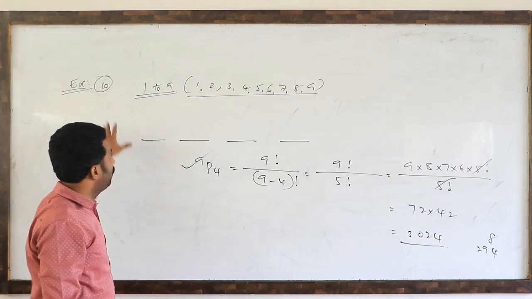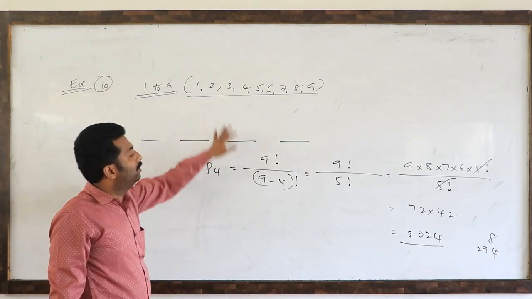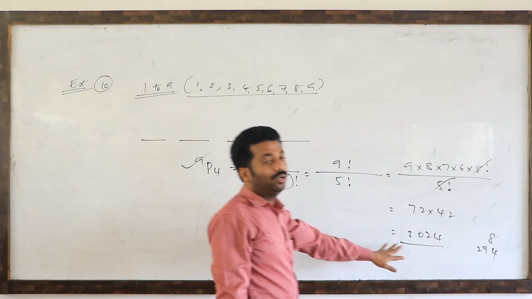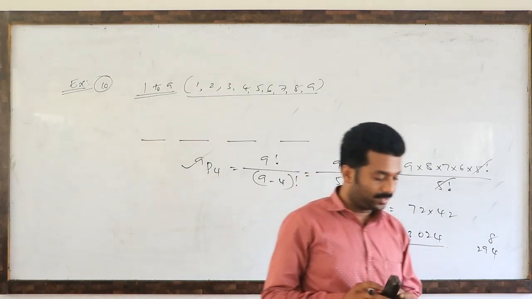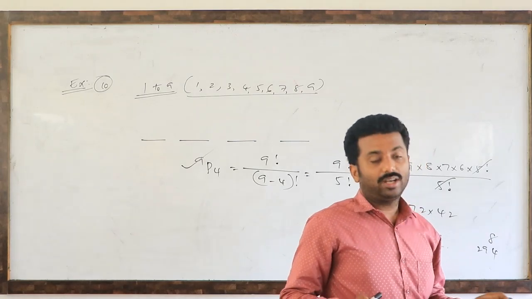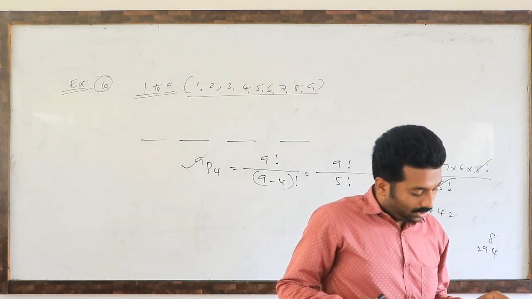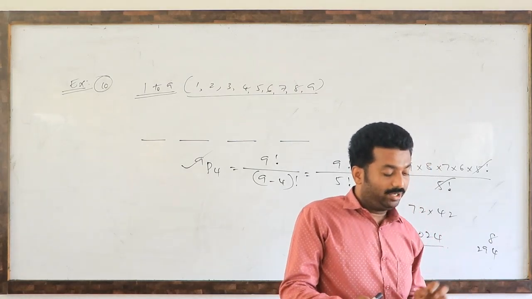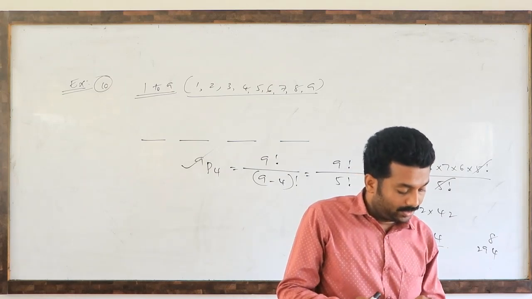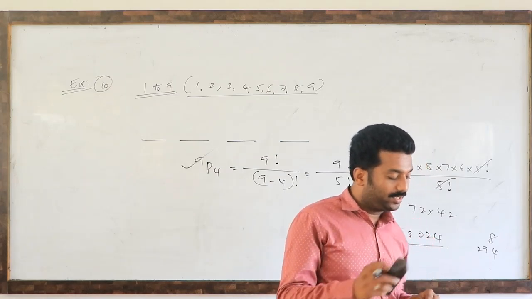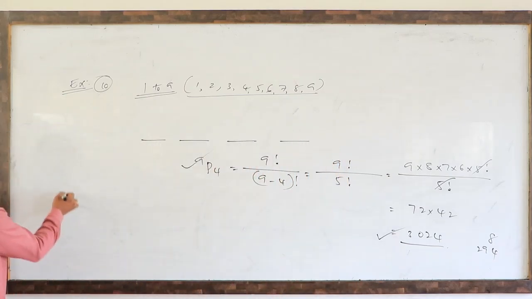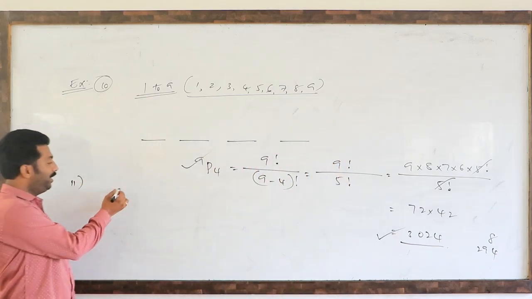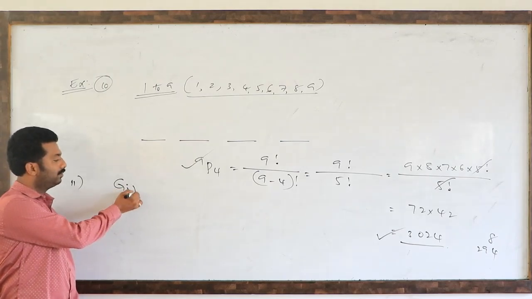So how many numbers can be formed? 4-digit numbers, 3024 numbers can be formed. Next. Example number 11. See there. How many numbers lying between 100 and 1000 can be formed with the digits 0, 1, 2, 3, 4, 5? Example number 11. Given digits, see there.